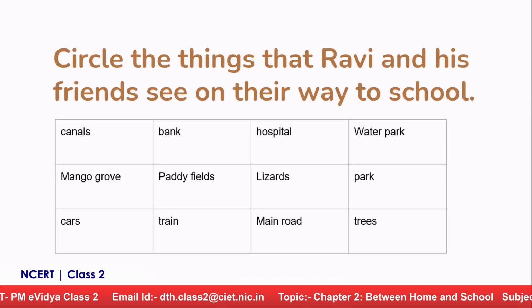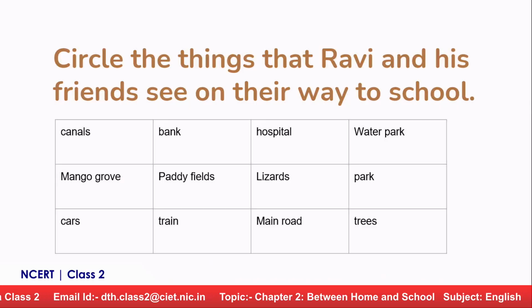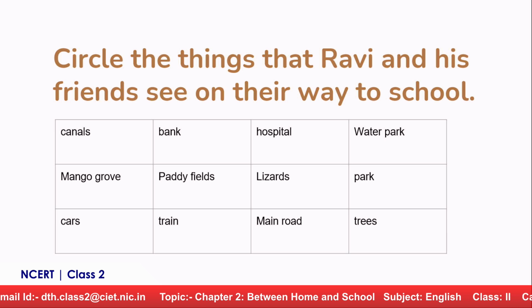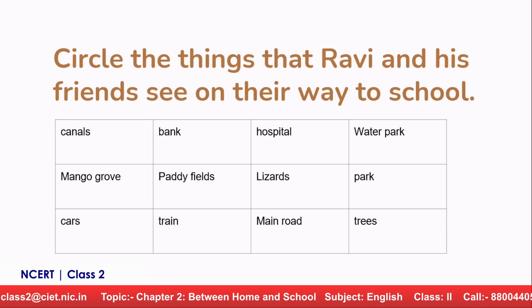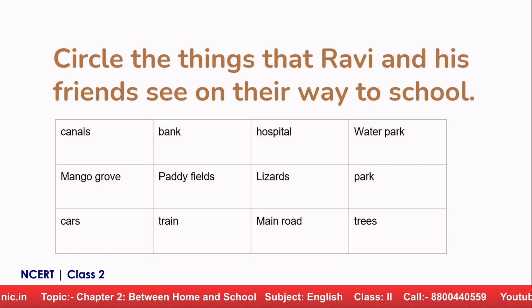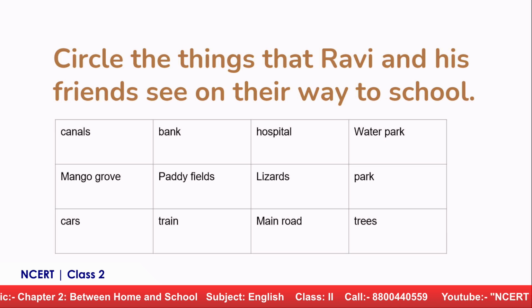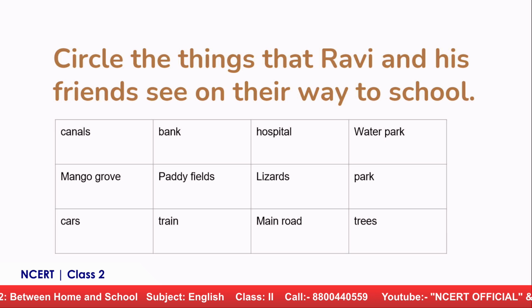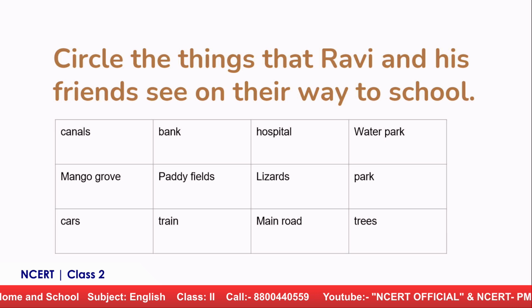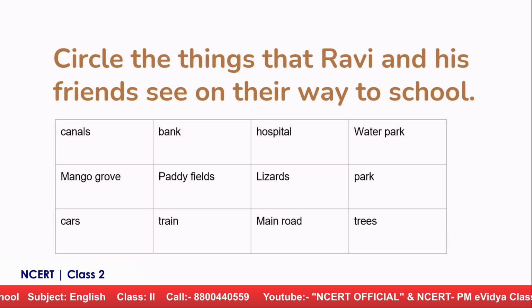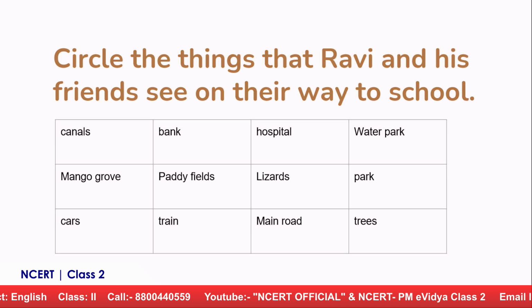Here we have a grid, and you have to circle or identify the things that Ravi and his friends saw while going on their way to school. So Shivani, will you help me here? Yes, ma'am. Which all did he see while coming back? I can see canals. Yes, canals. And then? Second, mango grove.